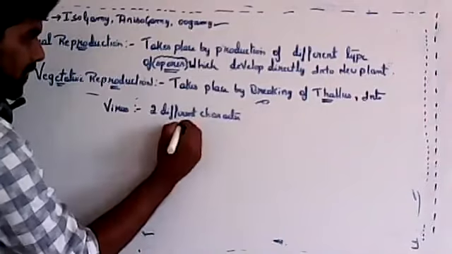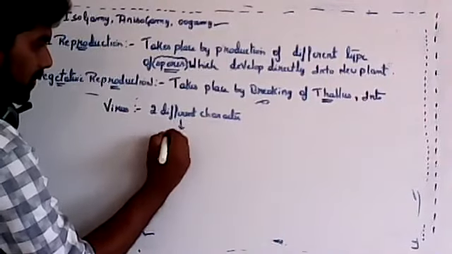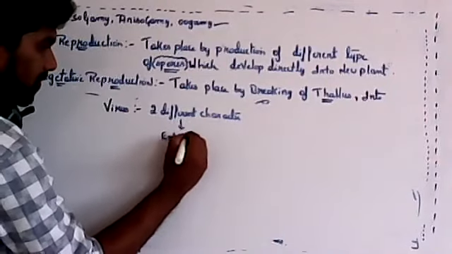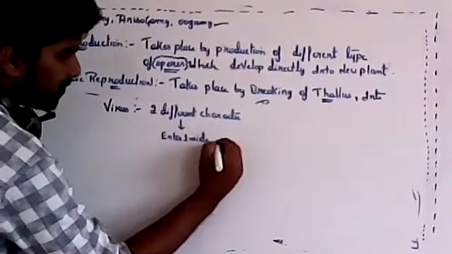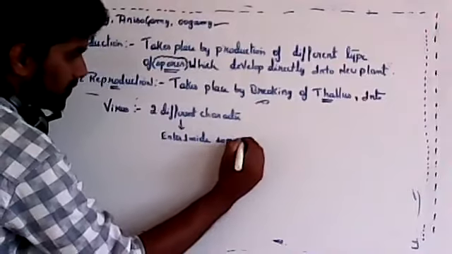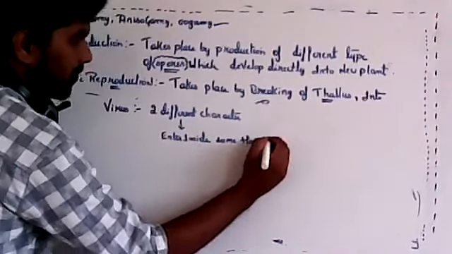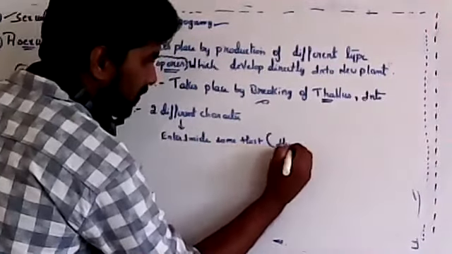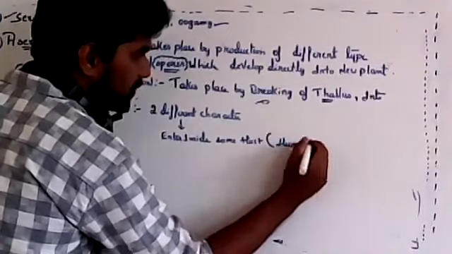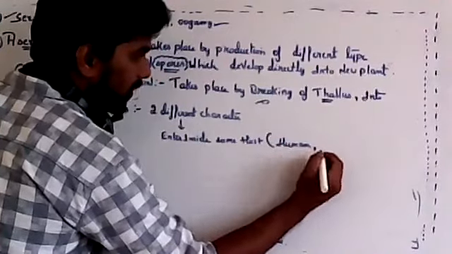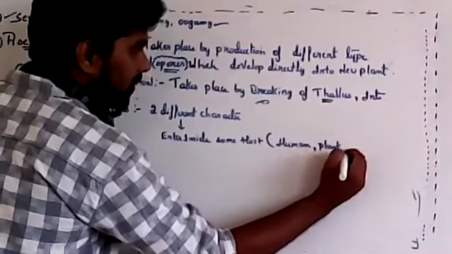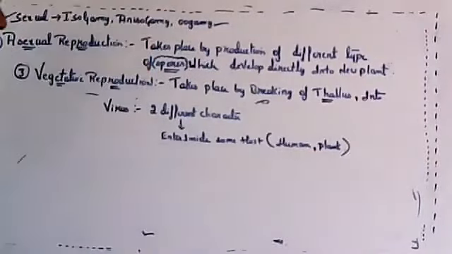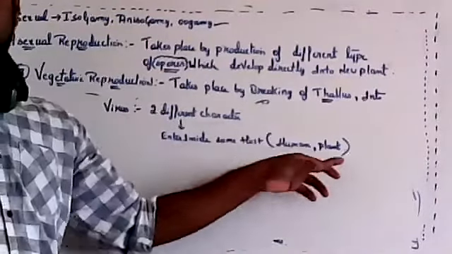Whenever it enters inside some host, what is a host? A host is nothing but a human or some other form of organism. It can be a human, it can be a plant, anything.